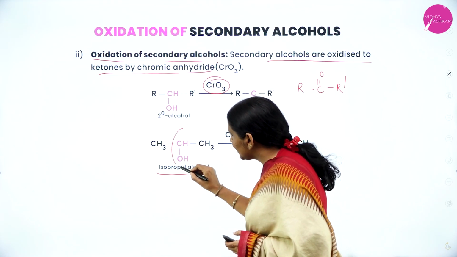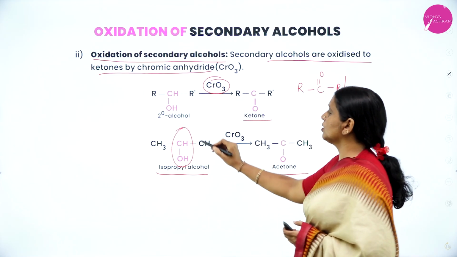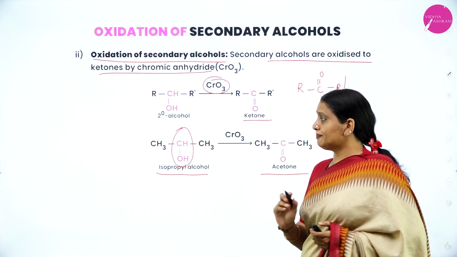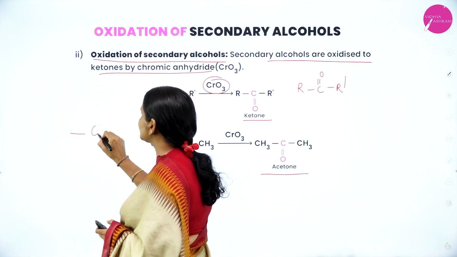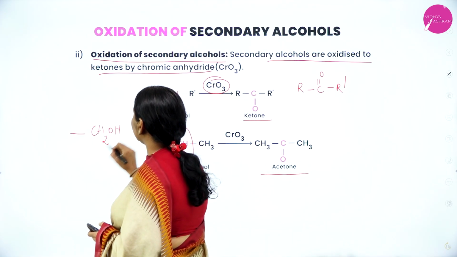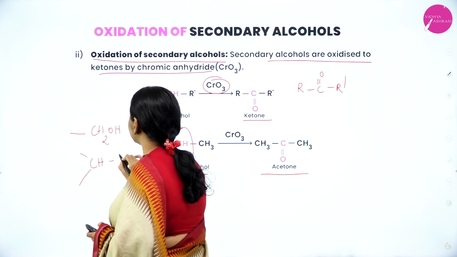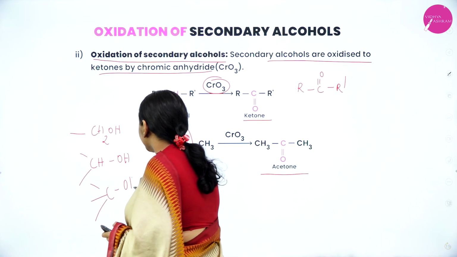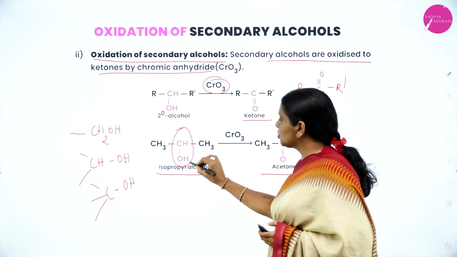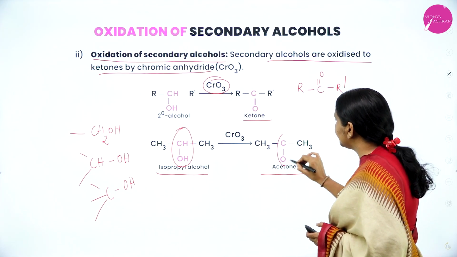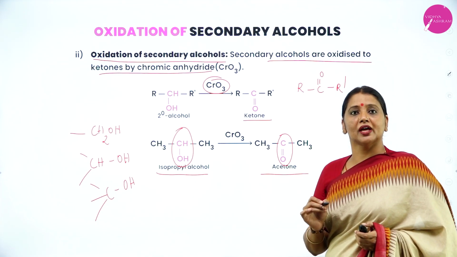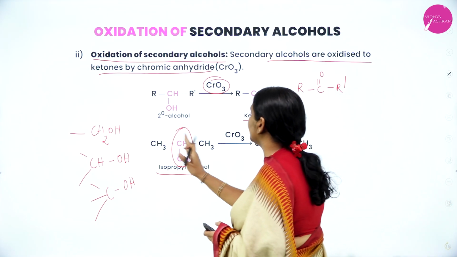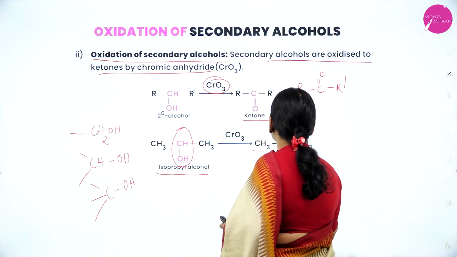So here also, round off the secondary alcoholic functional group. The primary alcoholic functional group is CH2OH, the secondary alcoholic functional group is CHOH, and the tertiary alcoholic group is COH. Now round off the secondary alcoholic functional group and you convert it into the ketone functional group. The hydrocarbon part remains as it is.